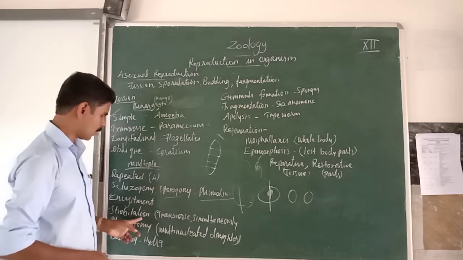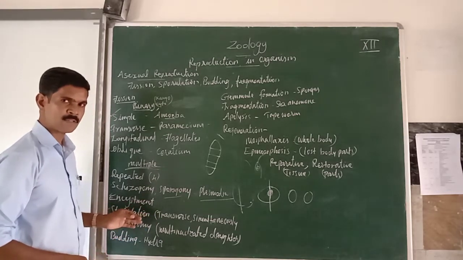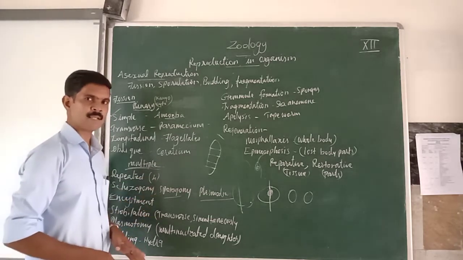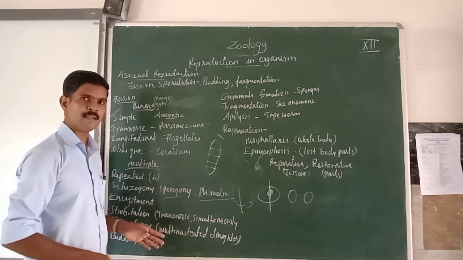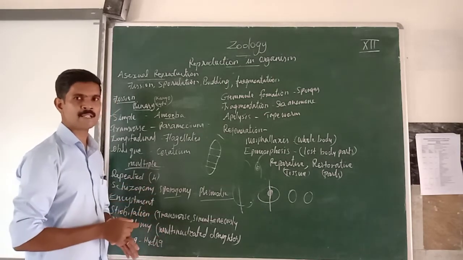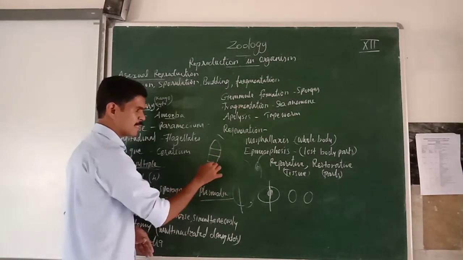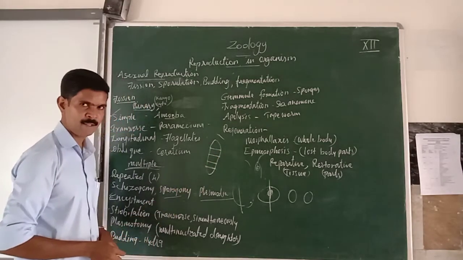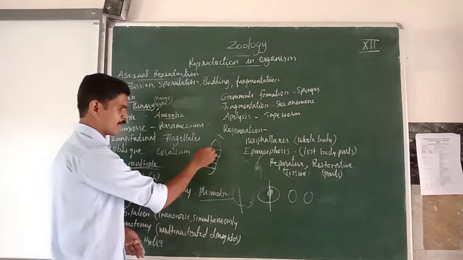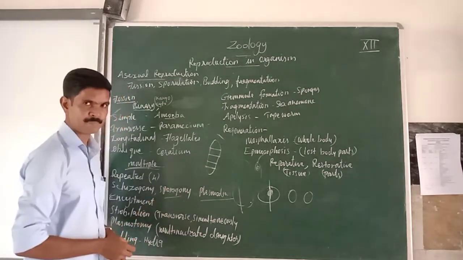Understand? So strobilation is one of the asexual types of reproduction. In this type of reproduction, first the parent organism's body is divided into many small pieces in the transverse direction, simultaneously. Understand?